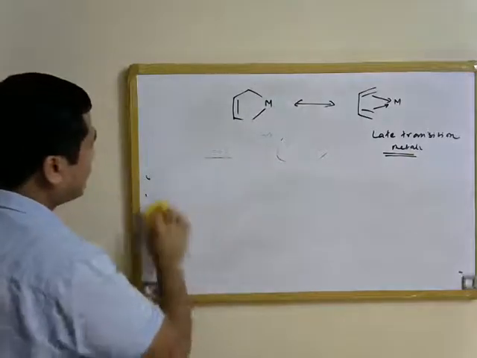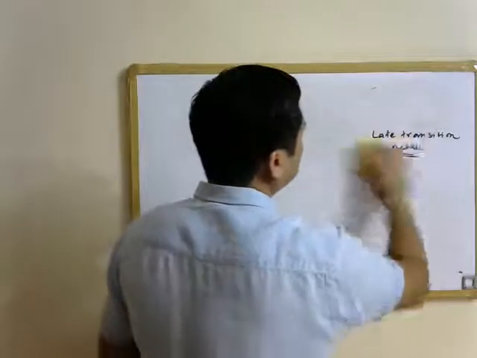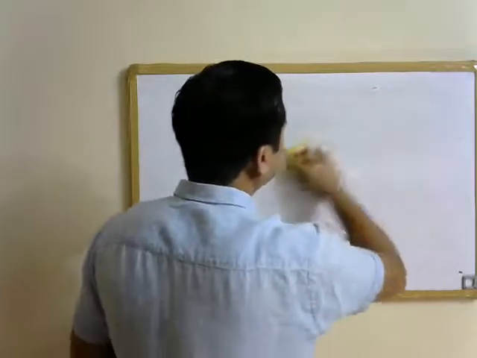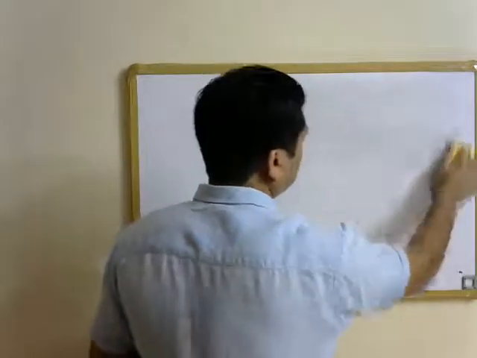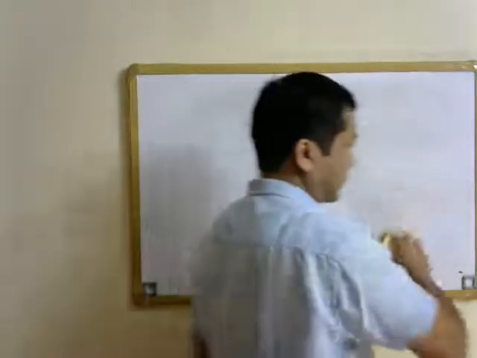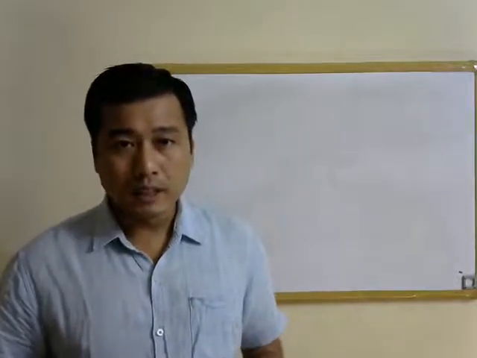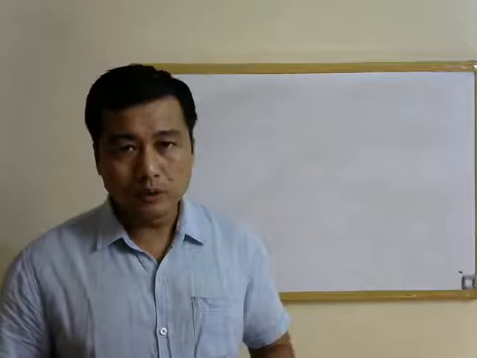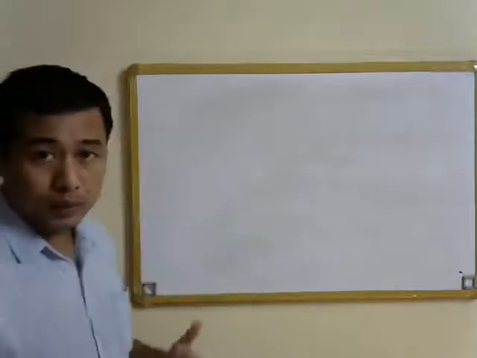So we have now seen the bonding models for monoolefin as well as for conjugated olefin complexes, and we will now discuss the reactivity of metal olefin complexes. As such, the thermodynamic stability of metal olefin complexes is governed by the nature of the olefin ligands that are present, and there are four key observations that have been made so far by looking at the reactivity